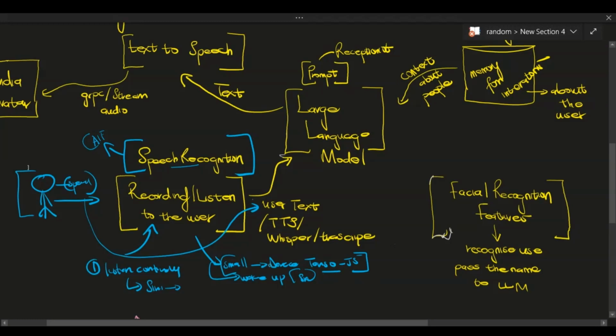The only time we want to send something to the server is when the user has said Siri, and this model here that is running on the client side, or on the local side of the user, is going to be the one that actually lets us know that the user wants to now speak with the AI, so we're going to have to send that to the server, right? So that's one way we can think about it. But what is another way?